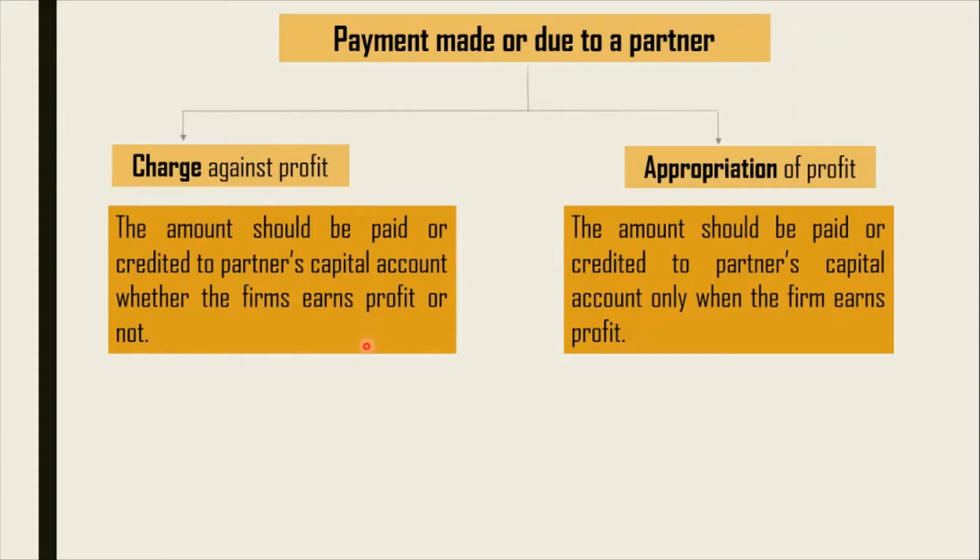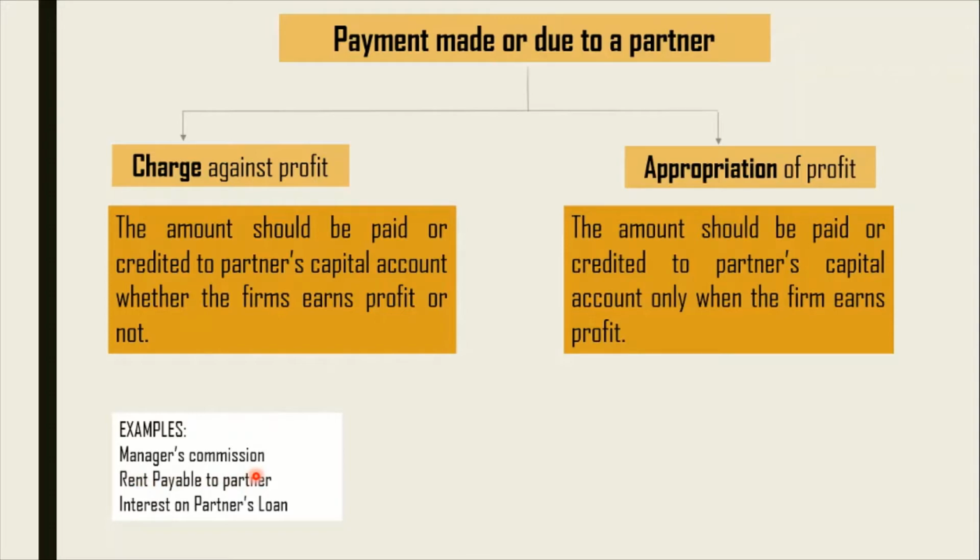Now let's see what are the charges here. The examples of charge are manager's commission, that is mandatory, and rent payable to a partner. If a partner has given up one of his rooms for office use to a firm, then the rent is payable to the partner, and that is a charge for the firm. So the firm has to pay that rent irrespective of the profit or loss earned or suffered by the firm.